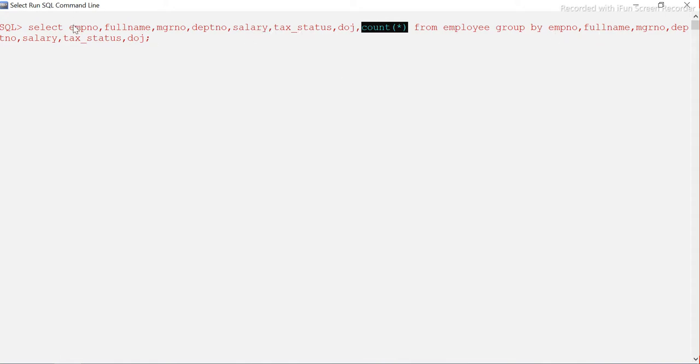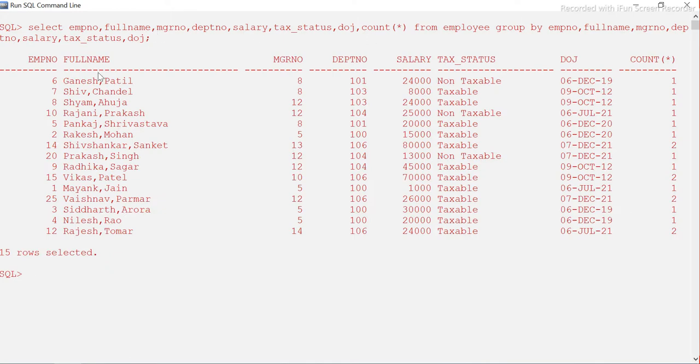This is how we have to do it anyway. Whatever columns you are selecting in select, all of them are mandatory to take in the group by also, otherwise it will not work. Okay, so let's run this and see how it works. You see that I have taken all the columns, and we are still working on this query to find the duplicates.